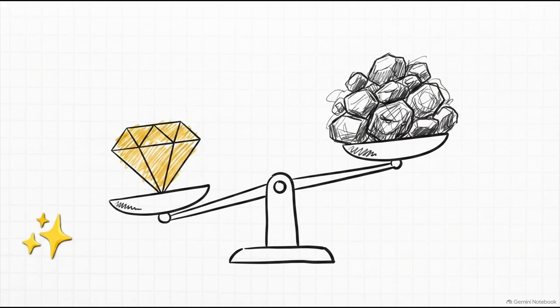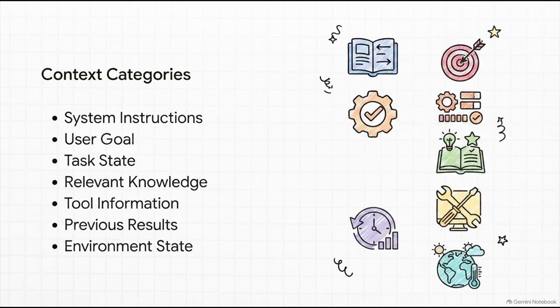For AI agents running these long, complex tasks, the challenge actually isn't finding a way to store everything. The real challenge is ruthlessly selecting only the useful information for the exact step the agent happens to be on right now. So how do we achieve that quality? Well, we have to break context down into some specific categories. First, you've got system instructions and the user goal to actually set the direction. Then you have the task state and relevant knowledge to provide the raw materials. And finally, you have tool information, previous results, and the current environment state to really ground the agent in reality. It's like a giant puzzle coming together.